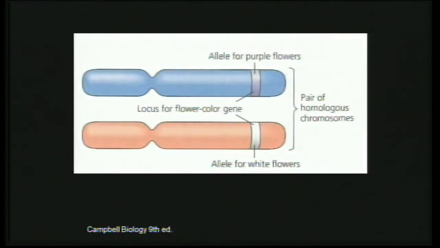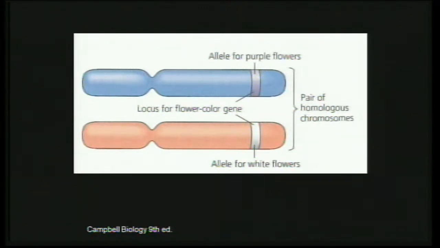When an organism has 2 forms of alleles in this homologous pair, you say that it is heterozygous. So the organism is heterozygous for that character because there are 2 types, purple and white.